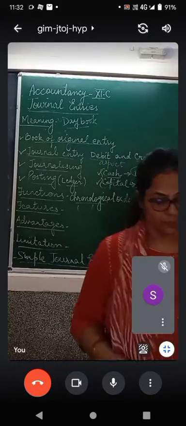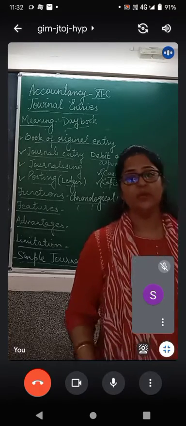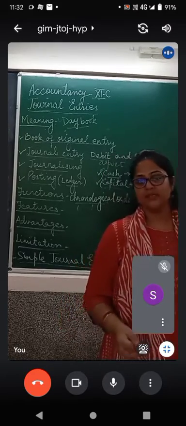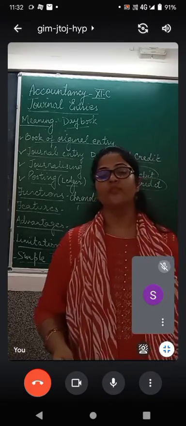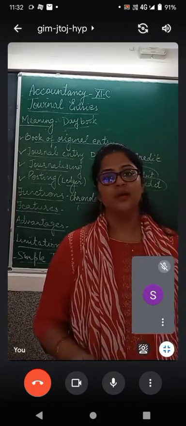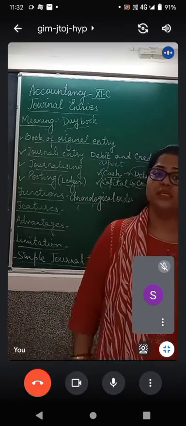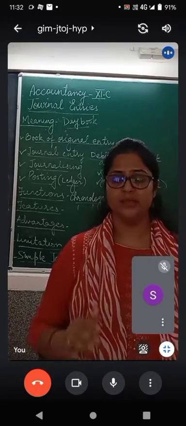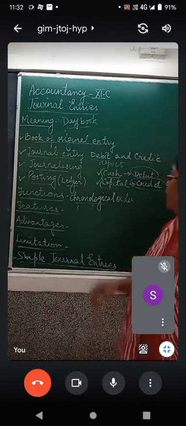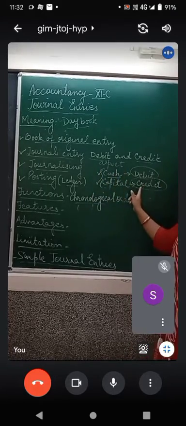The next function, you can write, it becomes easy to analyze the transactions once they are posted in journal. We quickly know which two accounts are involved, which account should be debited and which account should be credited.